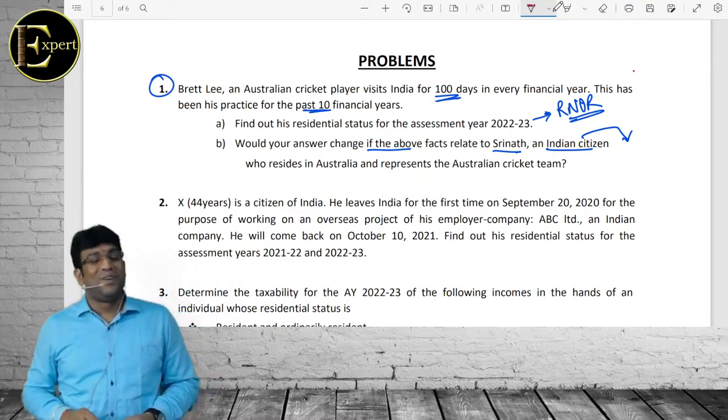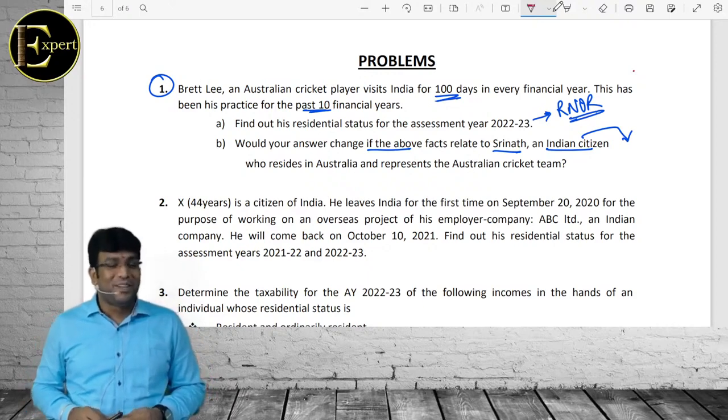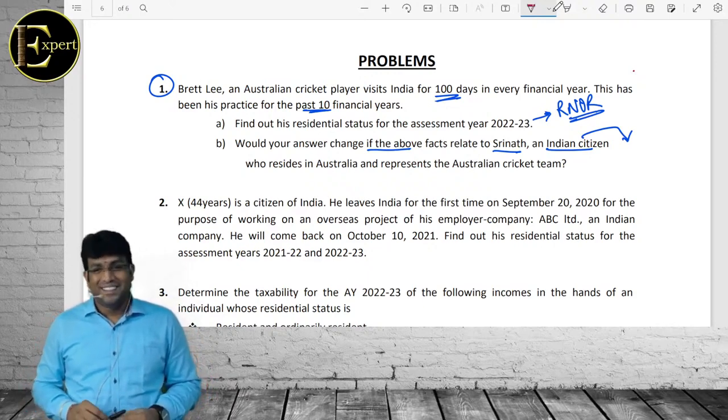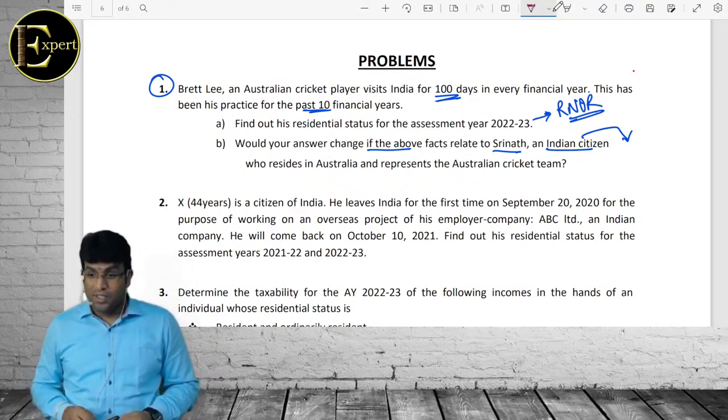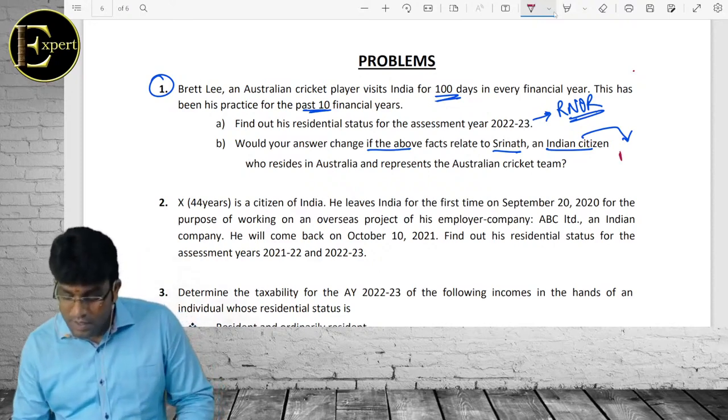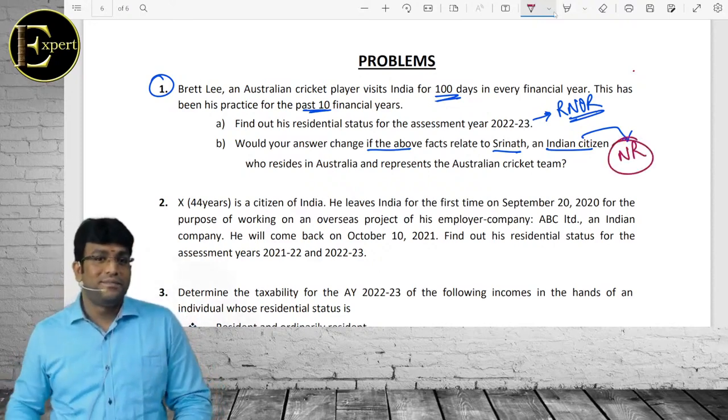हाँ? अच्छा, आप लोग 3 ऑप्शन ले लिए। एक RN बोल रहे हैं, एक NR बोल रहे हैं। Non-resident. RN? Excellent. Wrong answer. Answer is NR.